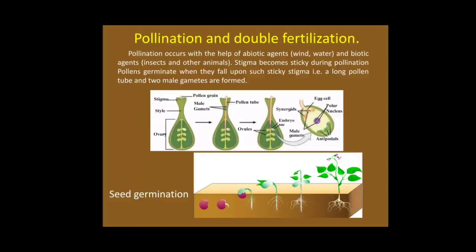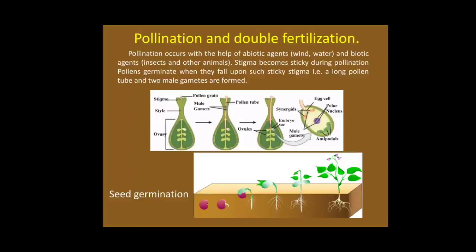When the two male gametes reach the embryo sac through the stigma, the pollen tube bursts to release two male gametes inside it. The first male gamete unites with the egg and forms a zygote. This is called fertilization.